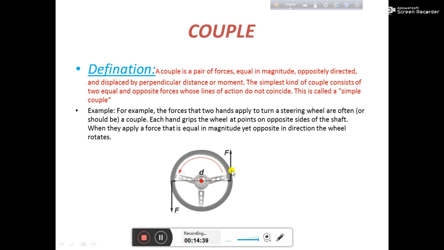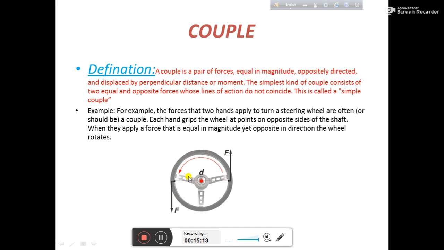Just see here, if you apply a force in this direction, anti-clockwise, and with your other hand you apply a force at this point in the opposite direction, what will happen? If you apply the same amount of force in the opposite direction, the steering will rotate anti-clockwise.